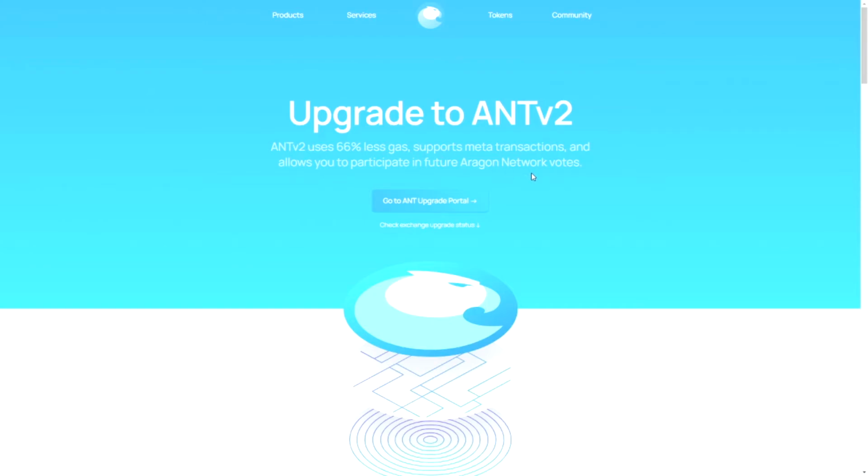Now don't worry, there hasn't been a fork. This is just an upgrade of the smart contract. So it's still ANT. There is no ANT V2, there is no ANT V1 token out there. So if you're looking for the token on CoinGecko or anywhere else, just look for the ticker ANT. Of course, two tokens can be confusing. The main token again is the ANT token and the ANJ token is linked to the ANT token. So if you're interested in investing in a project, take a look at the ANT token. I would not invest directly into the ANJ token as it is linked to the ANT token.